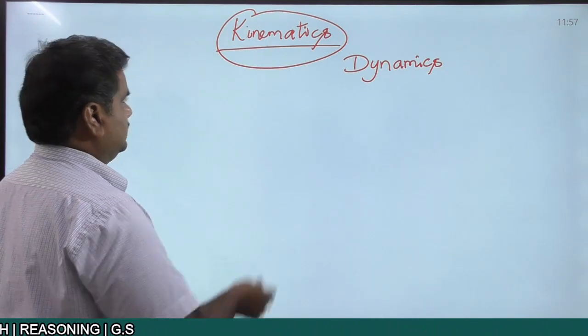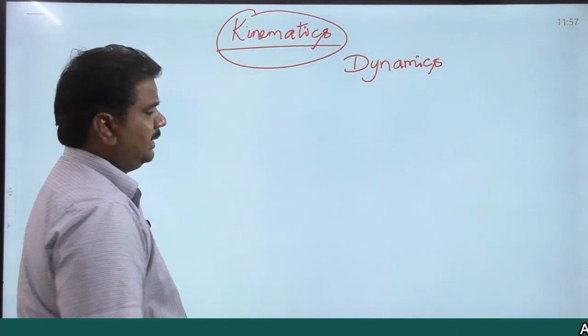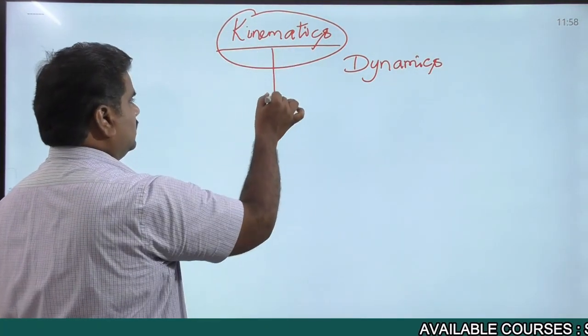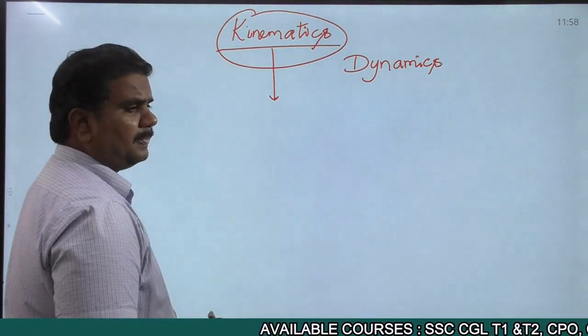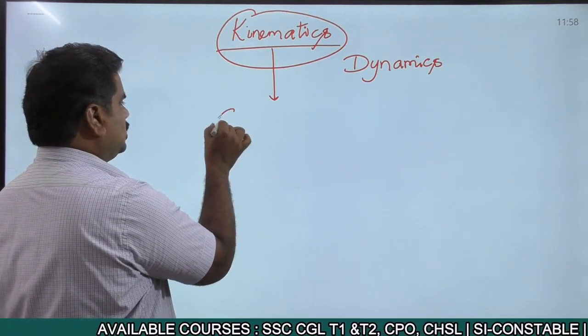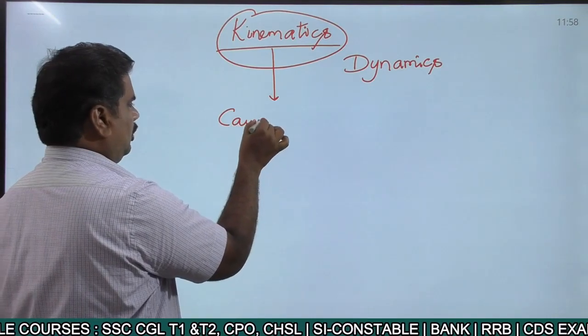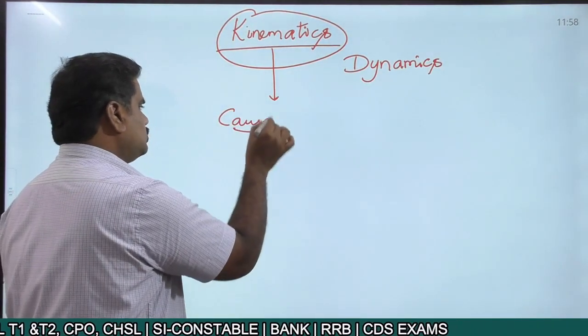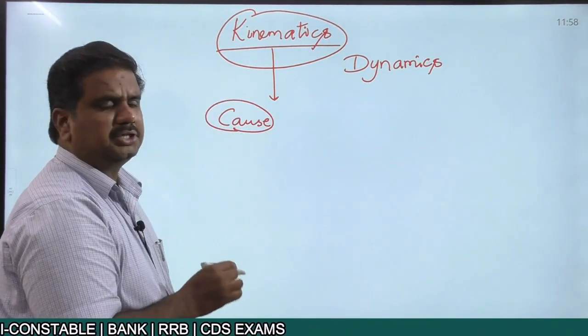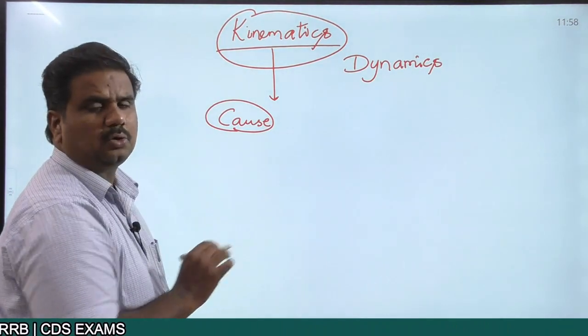Now in the broader sense, in the case of kinematics, we do not discuss the cause of the motion of the object. The cause is not discussed. Why the object is moving from point A to point B, that is not discussed.